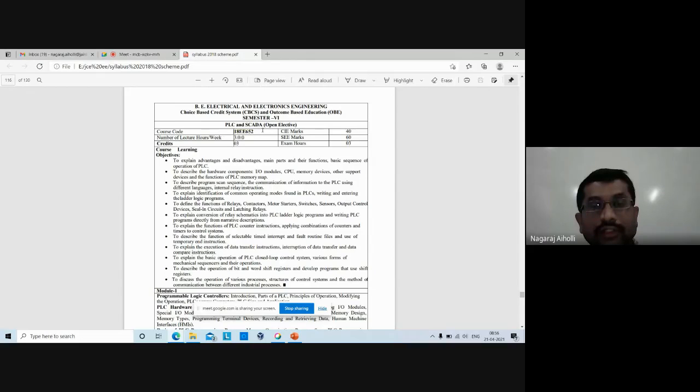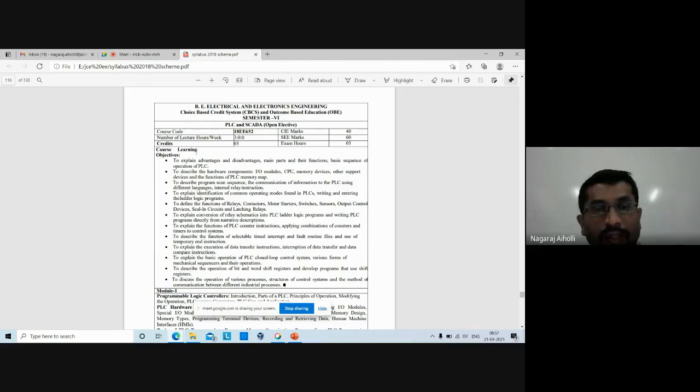That means it not only monitors and controls the data, but it also acquires the data. It acquires the data and then stores it in the memory. This storing of data in the memory is called a scanning process. Then it performs the required controlling operation on the data, and then it sends that controlling signal to the various industrial manufacturing equipments, whatever you want to control. So this is what is called the supervisory control and data acquisition, SCADA.